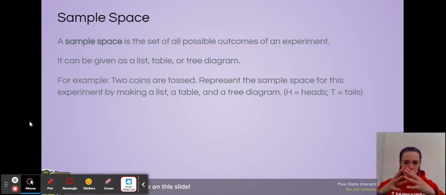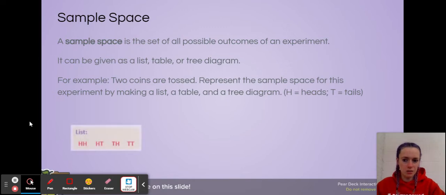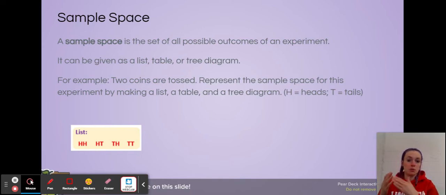So for our list, you're just literally listing out all of the possibilities. So if I'm flipping two coins, I could have two heads. I could have the first one heads, the second one tails. I could have the first one tails, the second one heads, or I could have two tails. So you're just listing out those possibilities. For the table and the tree diagram, they help more when you're looking at multiple experiments at the same time or multiple trials at the same time, or depending on what the outcomes are, maybe multiple outcomes at the same time.